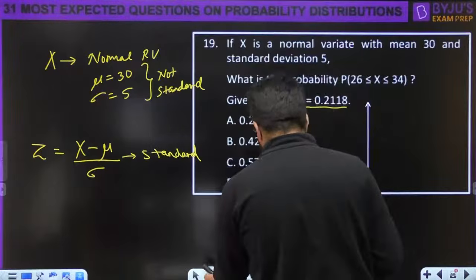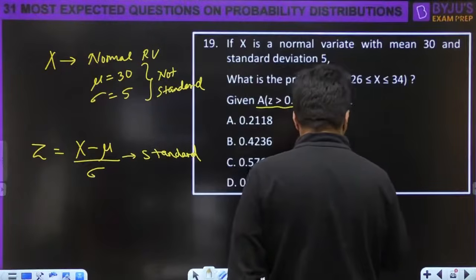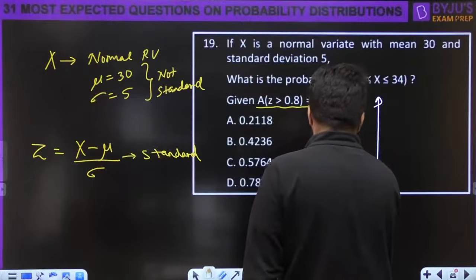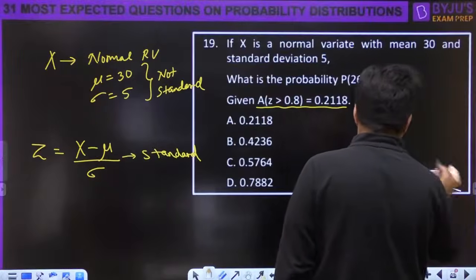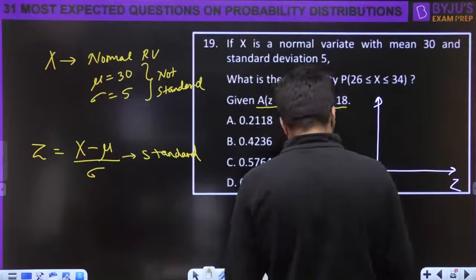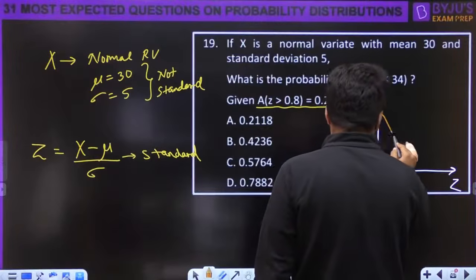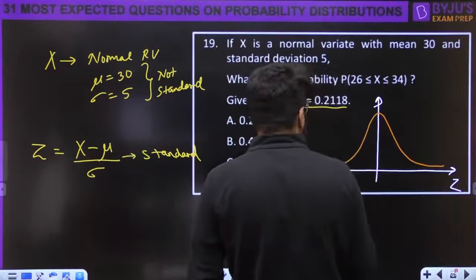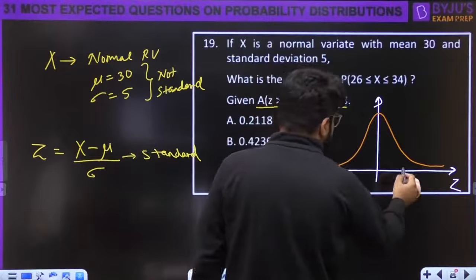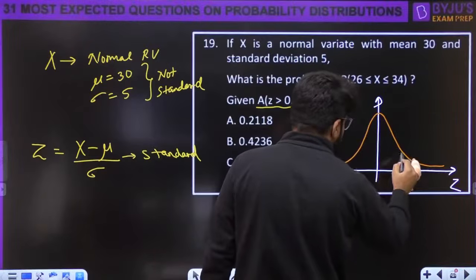You are given an area for Z, Z means standard. Quickly, let's build this. You are given an area for Z, and Z is standard, and standard is symmetric about the zero mean. Right. And you are given the area for Z greater than 0.8.